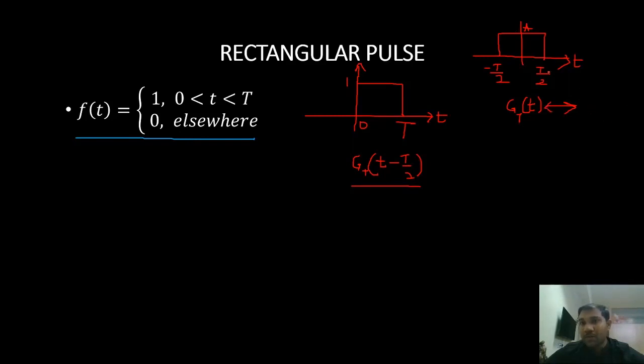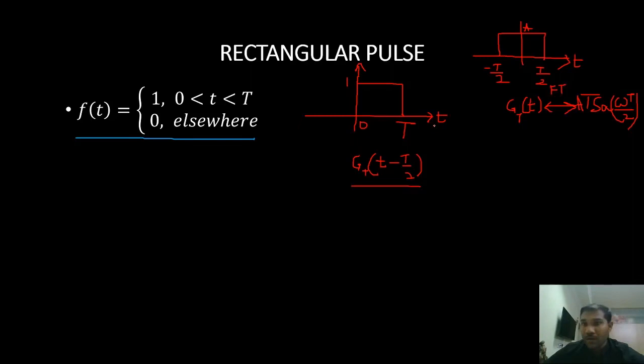What is the Fourier transform for the rectangular function with amplitude A? It is A into width of the pulse, that is T, into sampling of omega T by 2, right? This is the Fourier transform for a rectangular pulse.